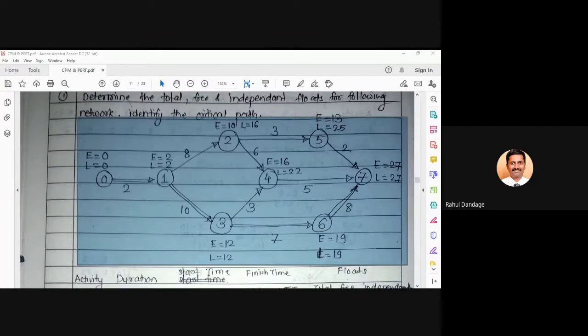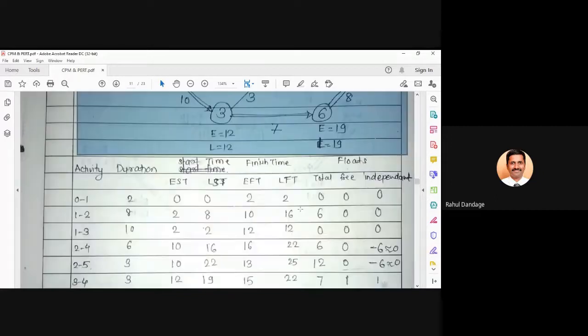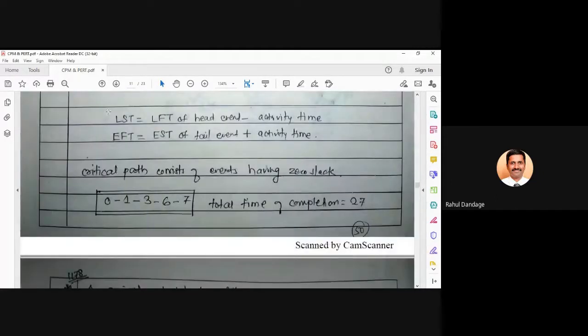Oh, that's great. So now let us move to calculation of the floats and the EST, LST, whatever. Before we move to calculation of this, just note down a formula. Because you are still in doubt, we haven't been given the formula to calculate EFT and LST. So this is the formula.